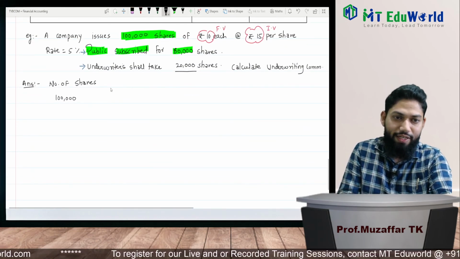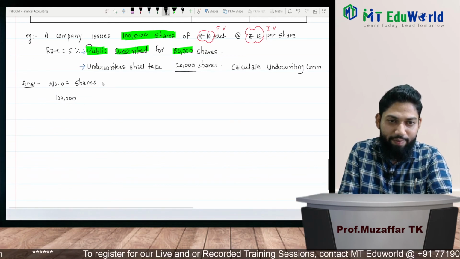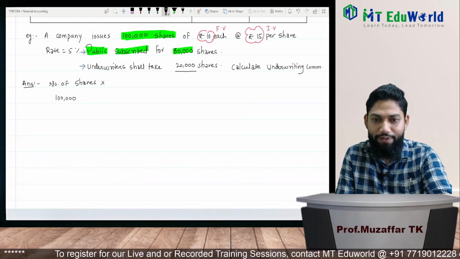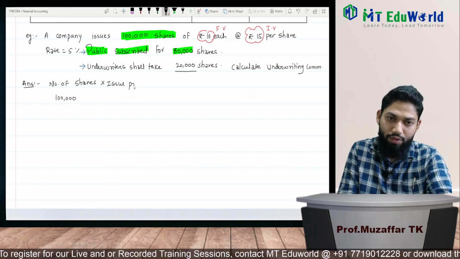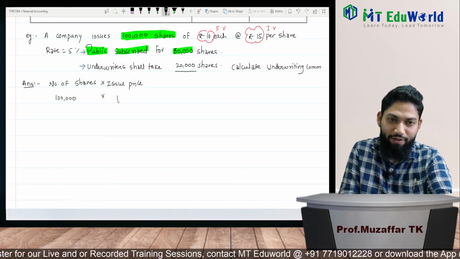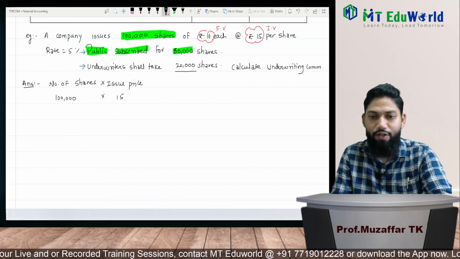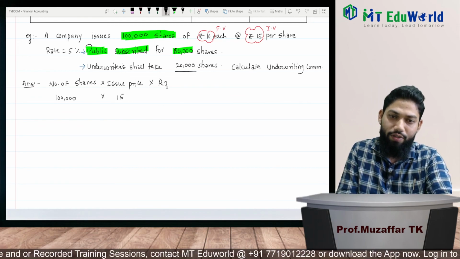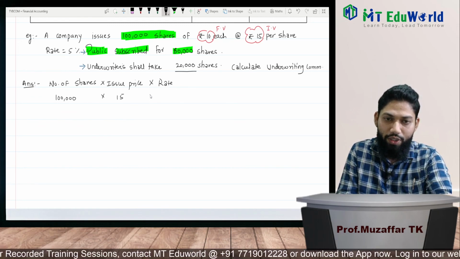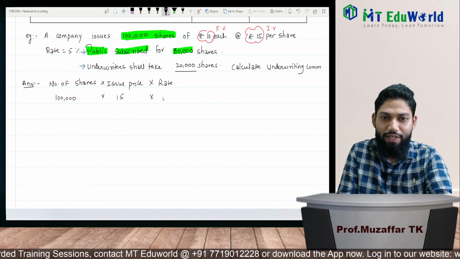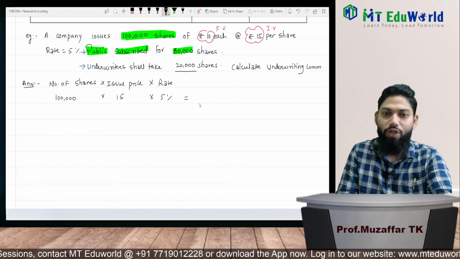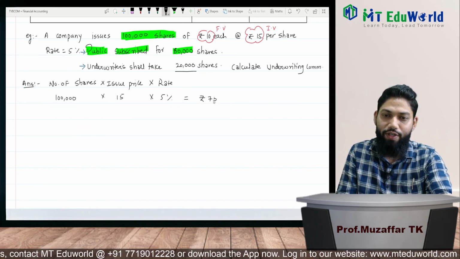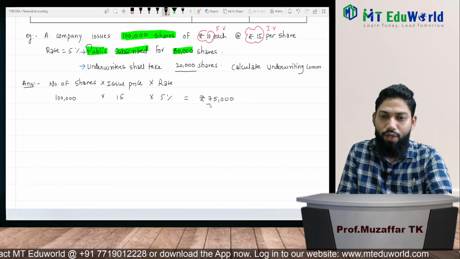So here in this example, I will multiply the number of shares by the issue price. What is the issue price? 15. 15 multiplied by the rate of commission. What is the rate? Rate is given directly as 5%. So I'll simply multiply it by 5%. So the amount comes to rupees 75,000. So 75,000 is your commission.